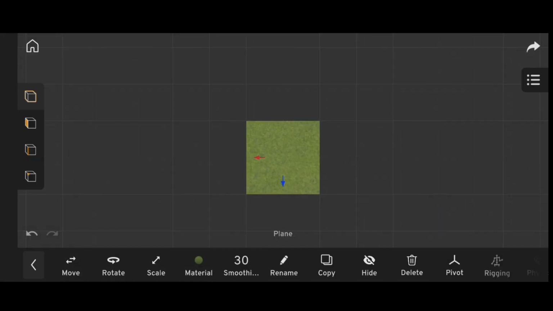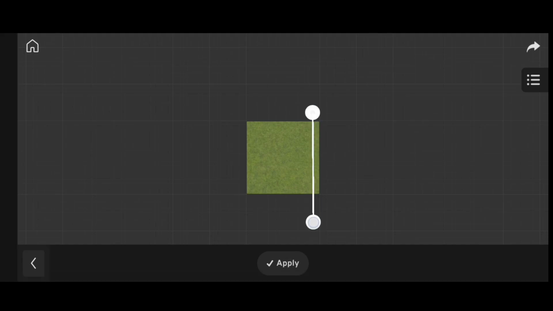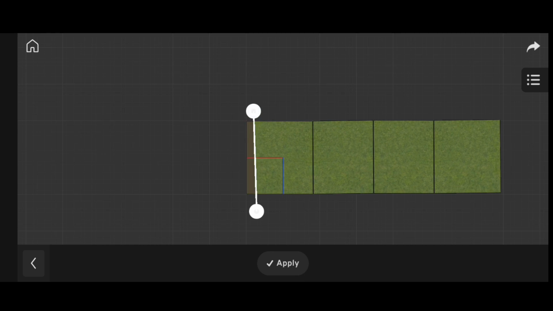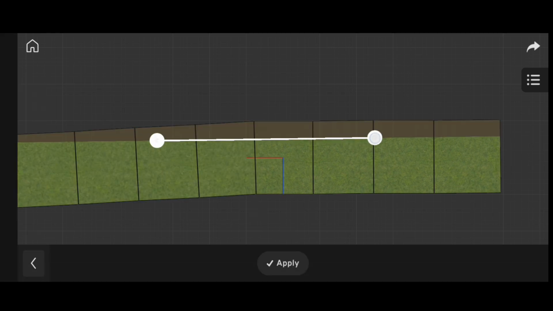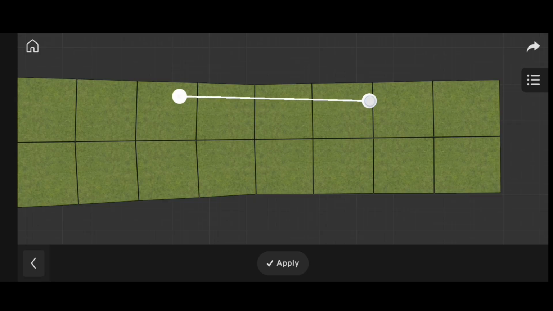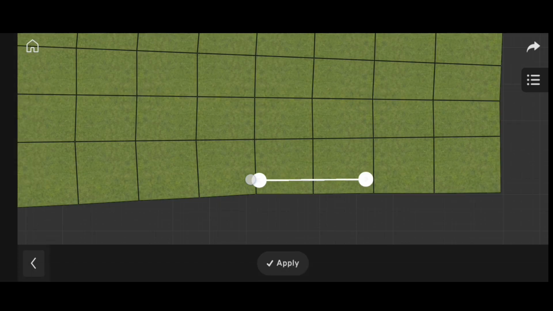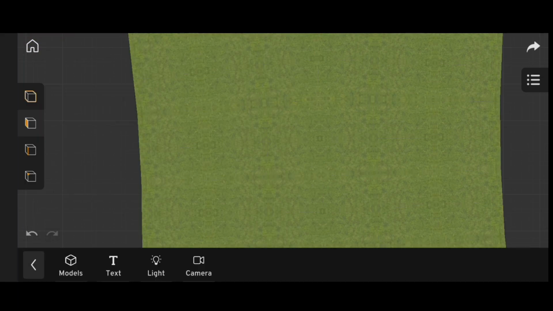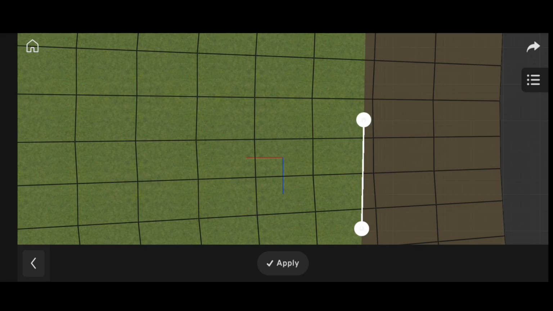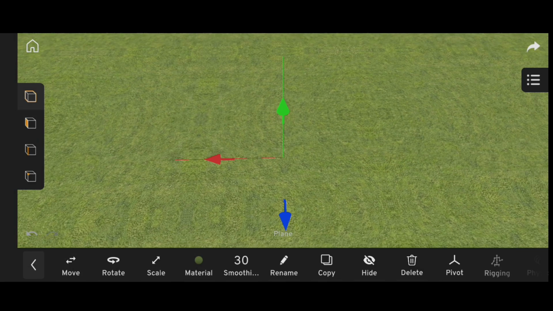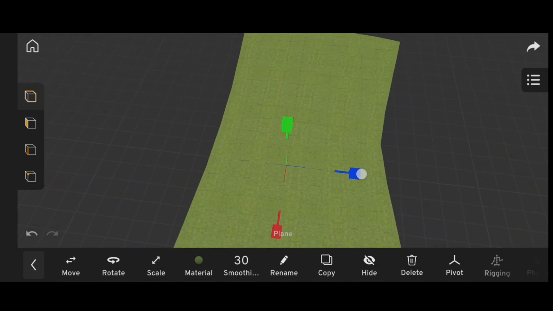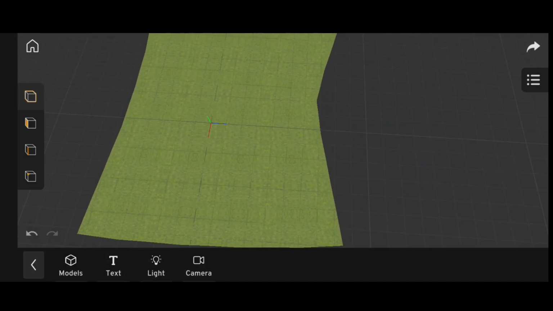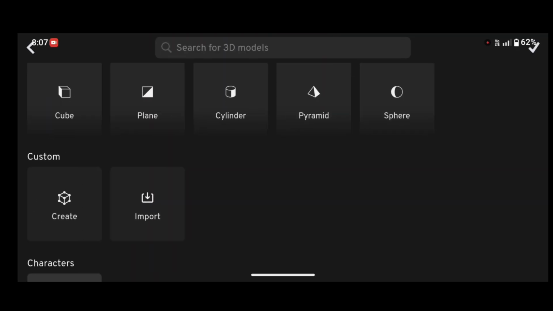Then click on the modeling icon and extend the plane using the mirror tool. After this, add the horror house and apply texture on it.